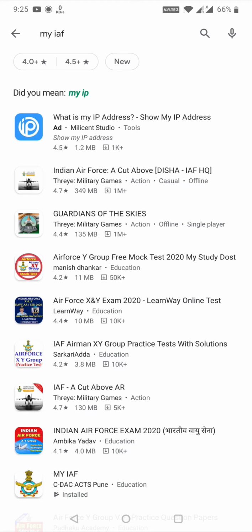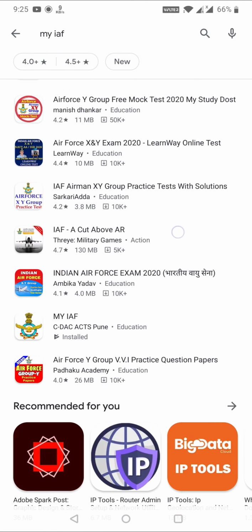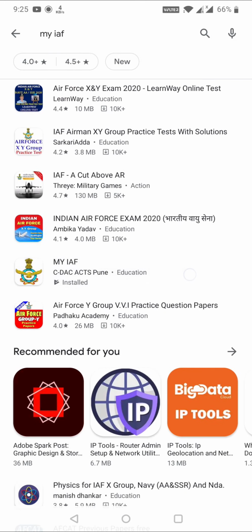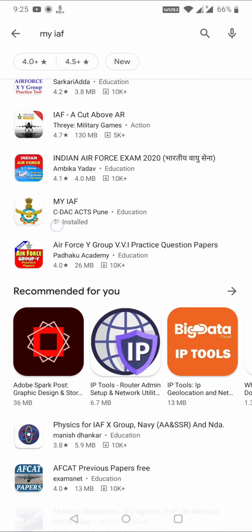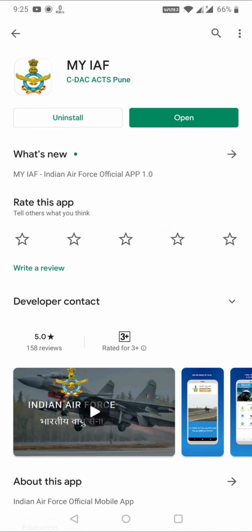There are a lot of apps with the name of IAF or Indian Air Force. You have to go to a particular app, and this is that app, My IAF CDAC ACTS Pune. So you have to see My IAF ACTS Pune, this one, and click on it. Since I have already installed it, it is showing open and uninstall options. Here you will see the install option. So install that and then you can open it.